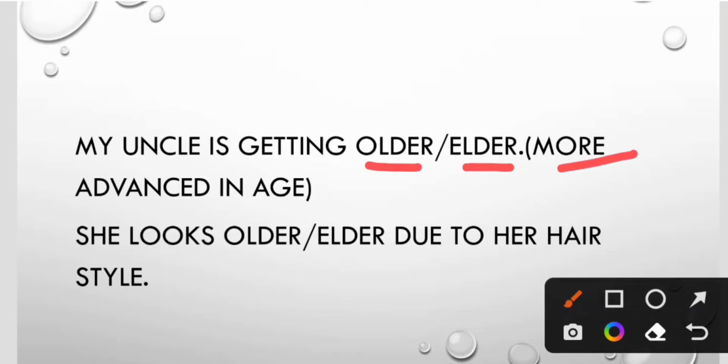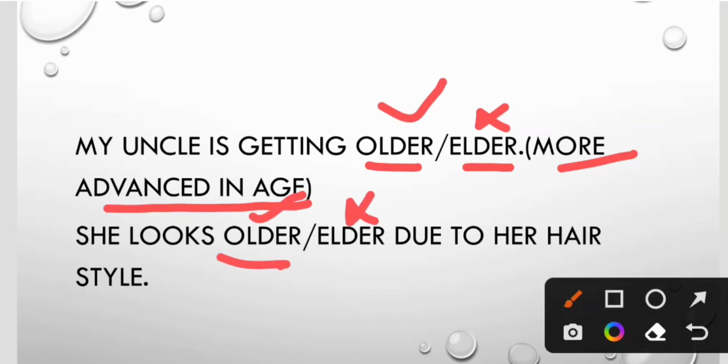When we are talking about more advanced in age, we use older, not elder. So my uncle is getting older. She looks older or elder due to her hairstyle. Again, advanced in age, older is correct, elder is wrong.